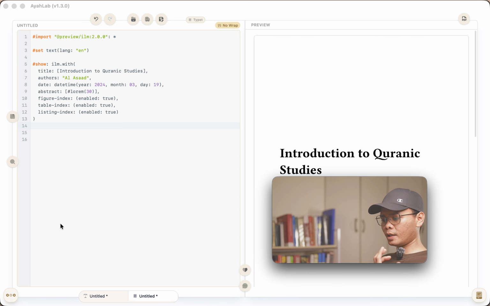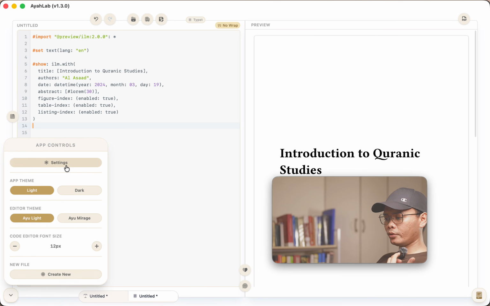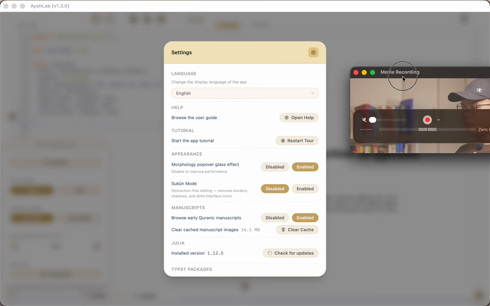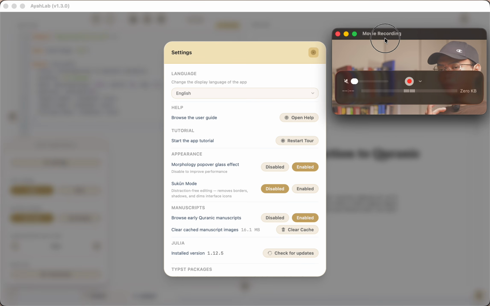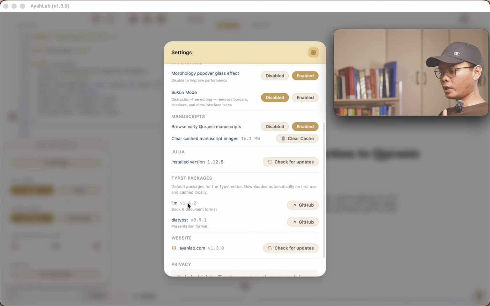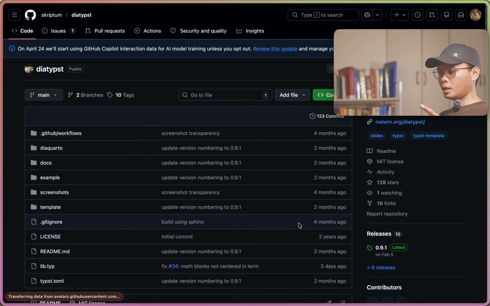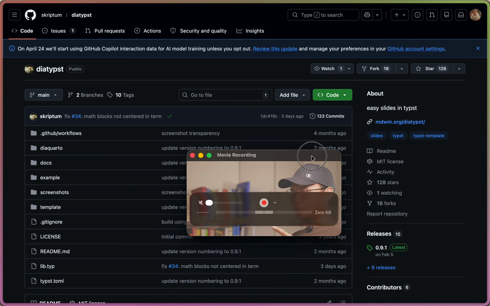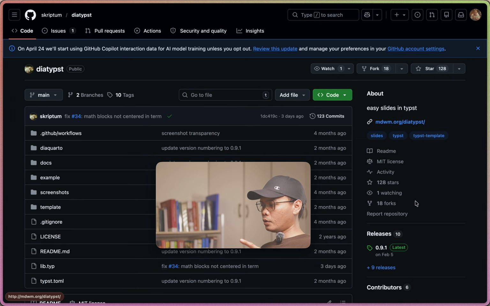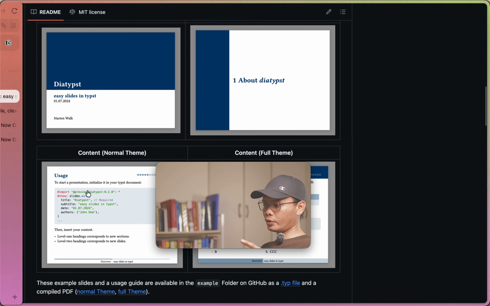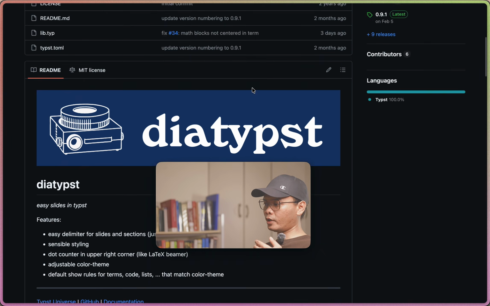What about presentation? Of course, Typst can do that, but do we have a package also that we can just use, like a template, right? So we also have that. It's Diapo Typst. If I click here, GitHub, they have this page, so it actually looks like this one, and you can modify the colors and so on and so forth.